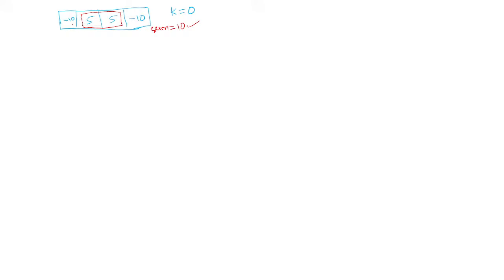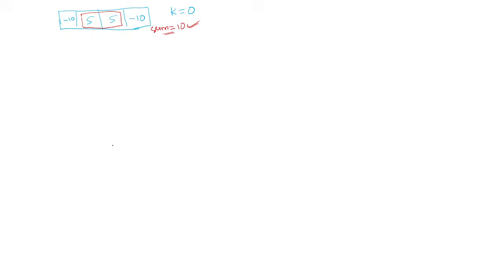If you select the first three, the sum becomes 0. If you select the last three, again the sum becomes 0. Only the middle two elements contribute the maximum sum value, so this is the maximum possible subarray. Got it?